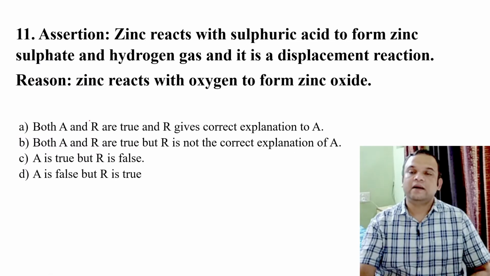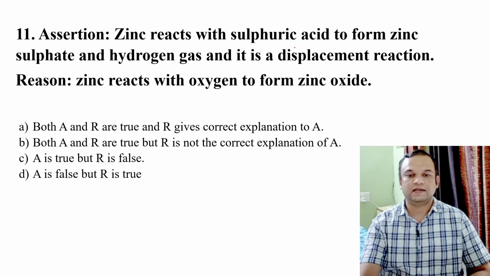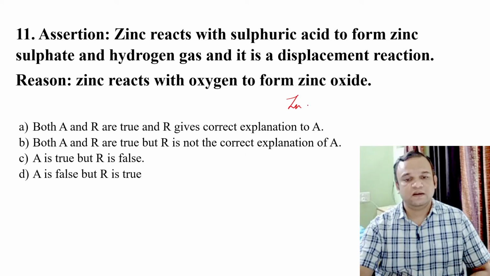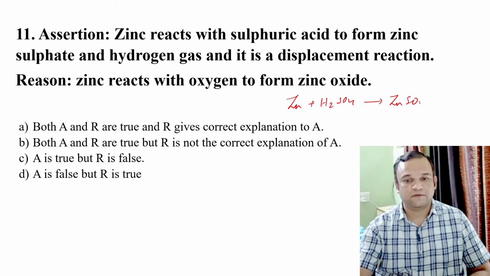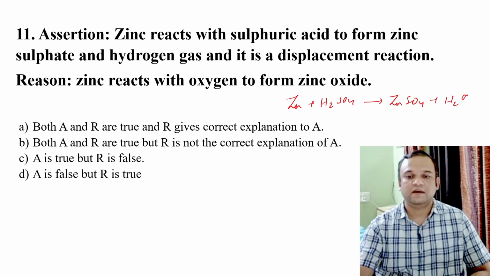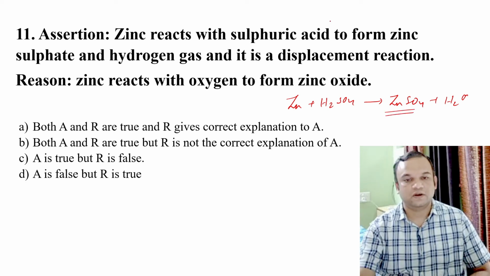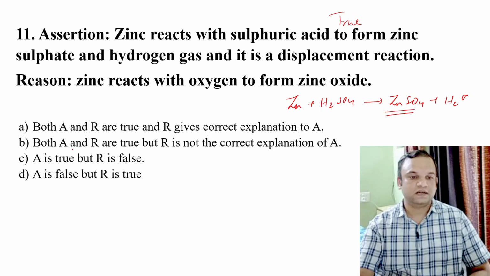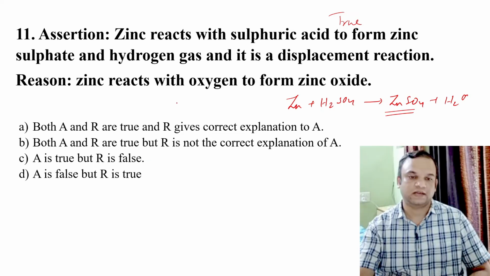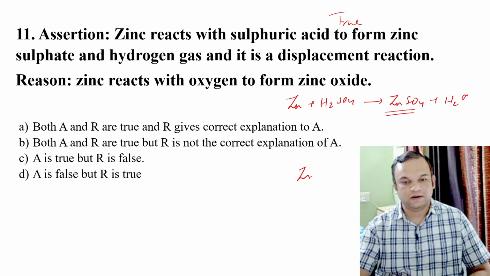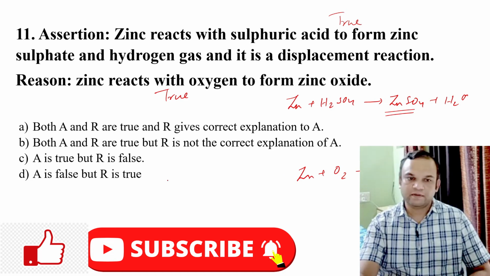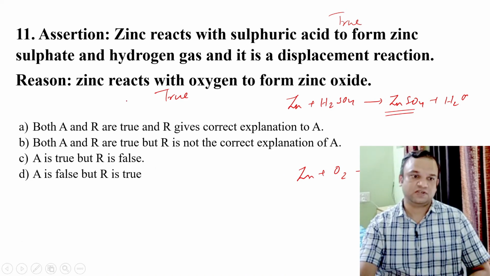correct answer. In our next question, the assertion states that zinc reacts with sulfuric acid to form zinc sulfate and hydrogen gas, and it is a displacement reaction. When zinc reacts with sulfuric acid, it produces zinc sulfate and also gives hydrogen gas. So this statement is actually a true statement. The reason states that zinc reacts with oxygen to form zinc oxide. So again we can say that in a reaction where zinc is reacting with oxygen, it forms zinc oxide. So it is a true statement, and the reason is not giving any explanation to the assertion, and that is why option B will be the correct answer.